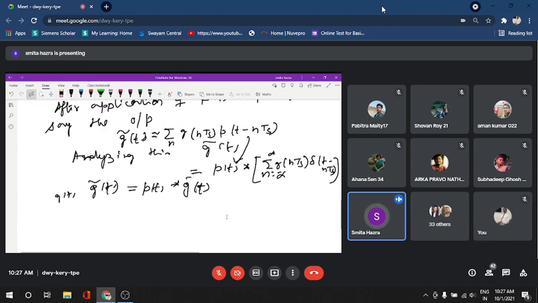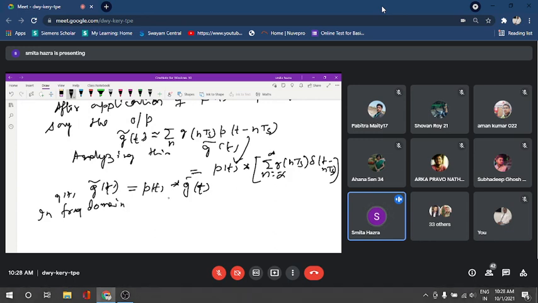So if we copy it in the frequency domain, because all these things are impulse responses written as functions of time. So in the frequency domain, you should give the answer, please. How can we write it in the frequency domain? Usually we use the uppercase to denote the frequency domain.